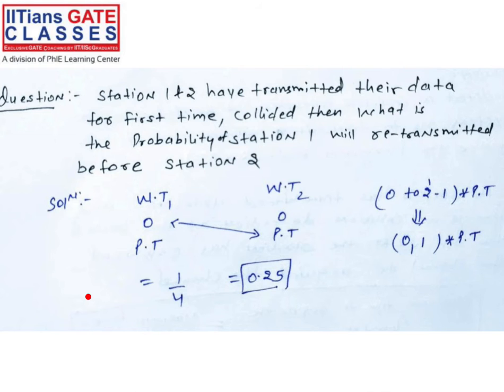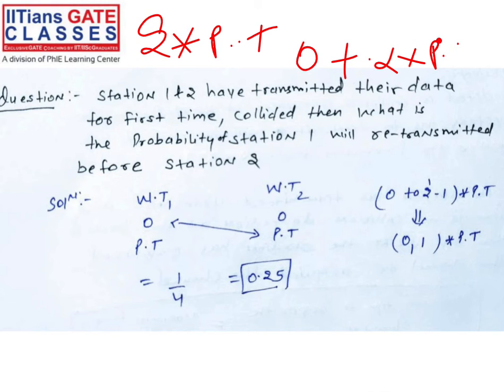So after 2 PT, the exponential algorithm will run, right? That exponential algorithm depends upon how many times retransmission has happened. The maximum limit is k equal to 15, but every time you have to check, right? In this exponential algorithm, the technique I'm using is 0 to 2 raised to k minus 1, multiplied with PT.